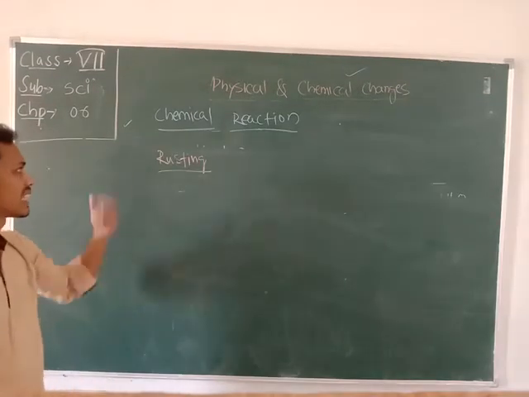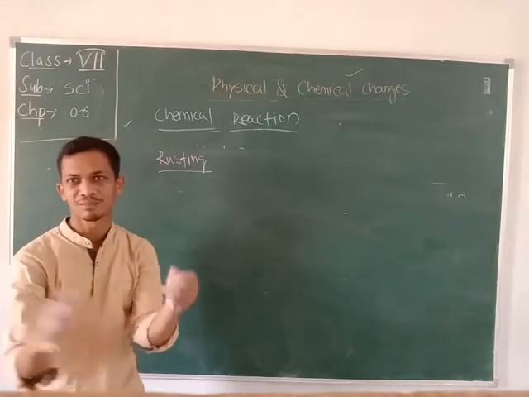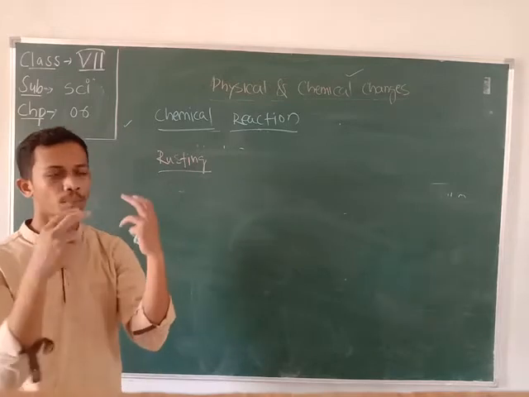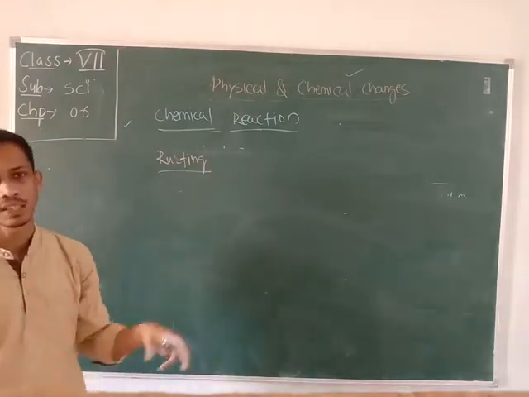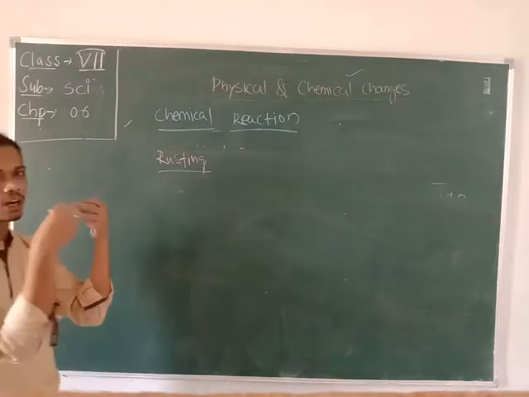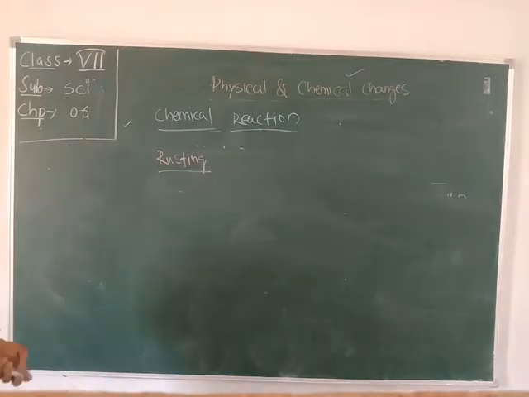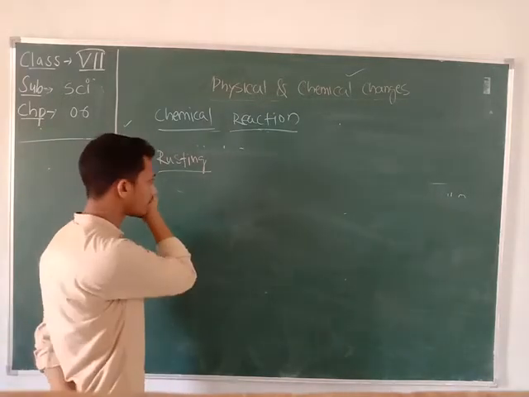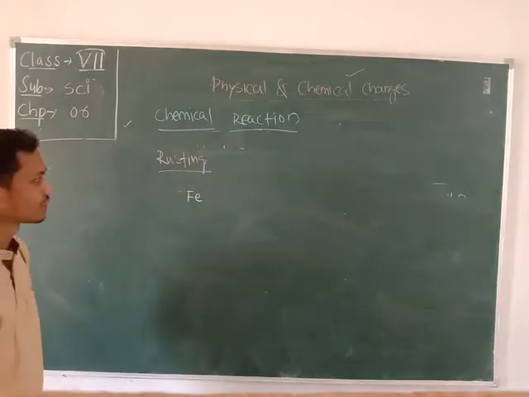So students, next type of reaction, that is your rusting. You have commonly seen the term rusting, the iron becomes rust. Whenever we place a substance which is made up of iron into our atmosphere during the rainy season, after some days you have observed that some rust is acting upon the surface of your iron. So how is the rusting done? Here the rusting is mainly done upon the iron. The symbol of iron is Fe.